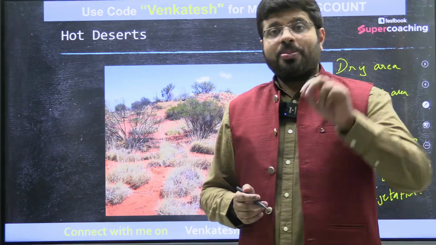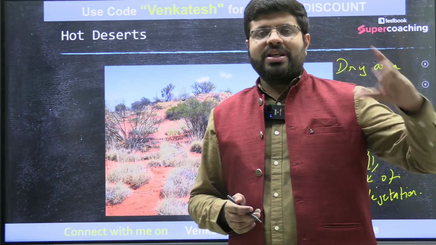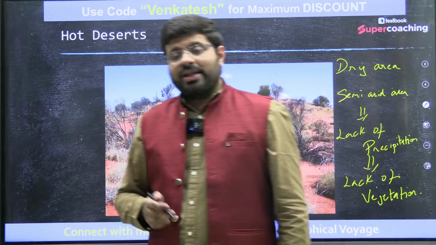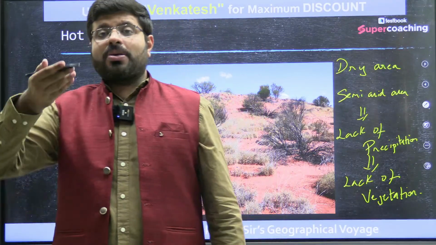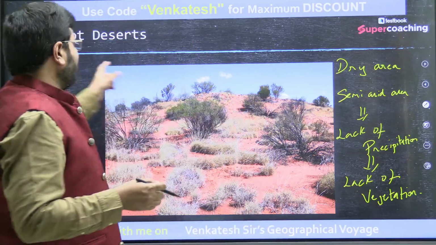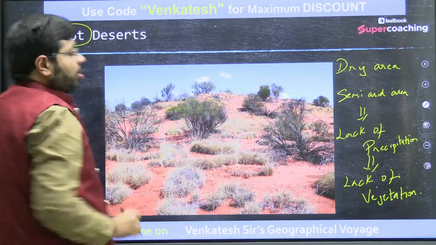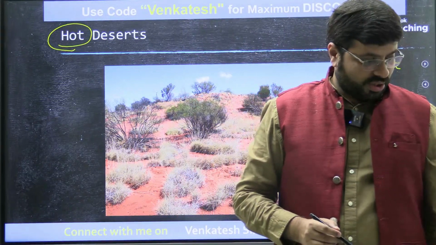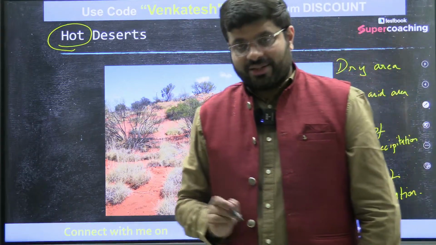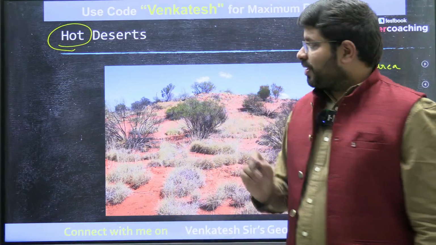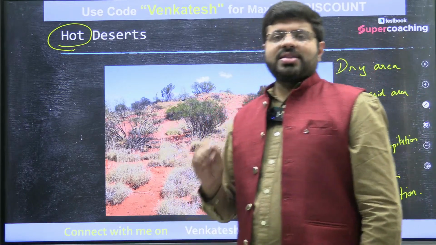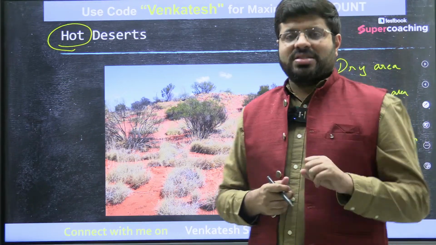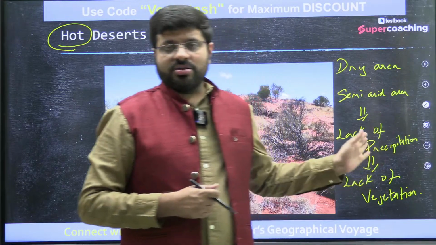When you talk about this desert climate, if it is part of the tropical part of the world, say for example between the latitudes of 30 degrees north and south, then they are called the tropical deserts. Because of the tropical nature, where you find more heat, they are called hot deserts of the world. So what are hot deserts? The deserts found in the tropical parts of the world, which have the typical characteristic of lack of vegetation.